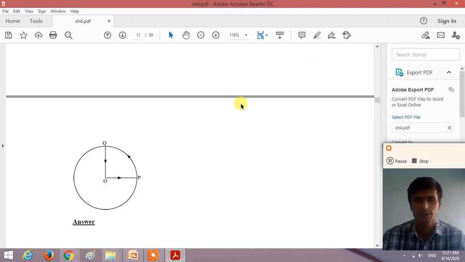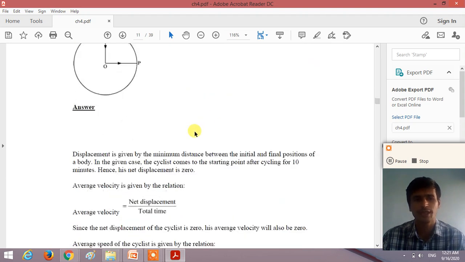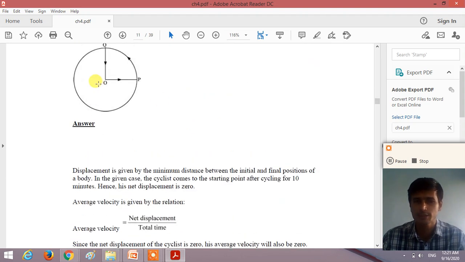Here the cyclist covers the distance OP, PQ and QO. To calculate the average velocity, we first need to calculate the displacement.